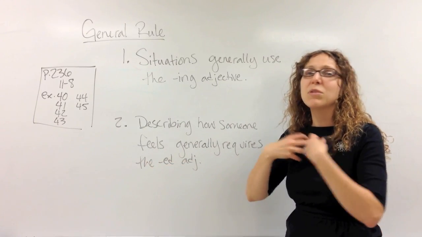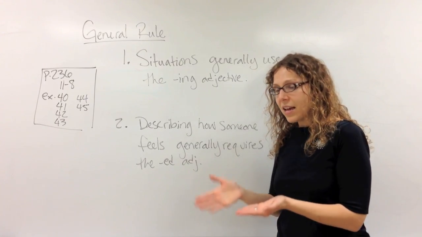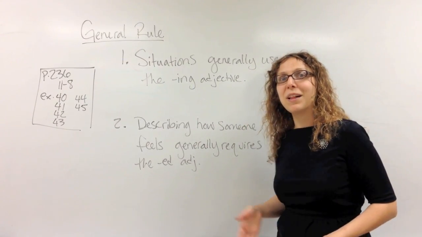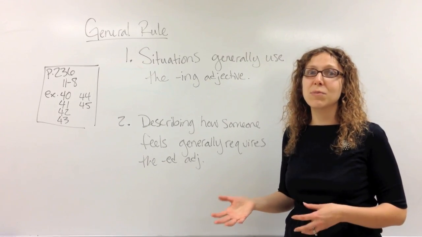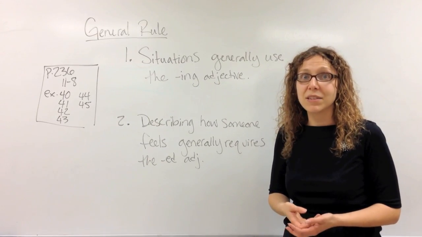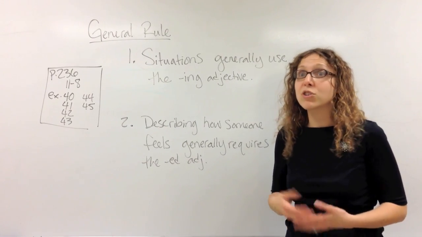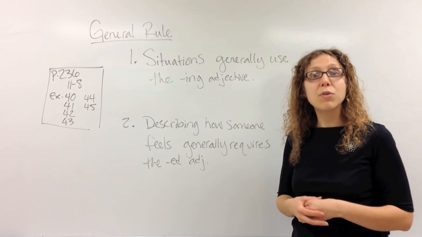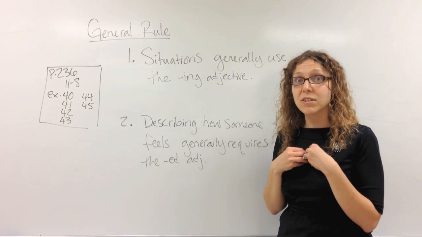But when we describe what someone's doing, we might not use the ed. Some teachers like to say that you always use ed for people and you always use ing for other things. That's not necessarily true, because someone could do something actively that would be terrifying. Someone could do something that would be surprising or shocking. So you have to think about who is acting in the sentence and who is feeling from that action.